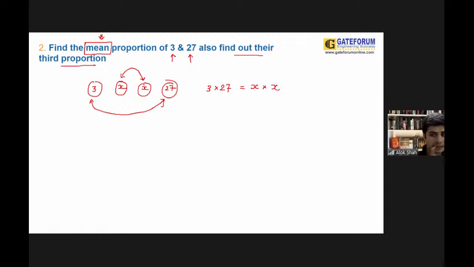Soumya, you have committed a mistake now. So directly you can say that X square is equal to 81 and directly the value of X could be 9. Directly you can say that X could be 9. So first of all, you got the value of X could be 9.